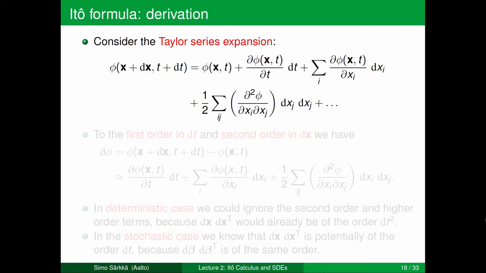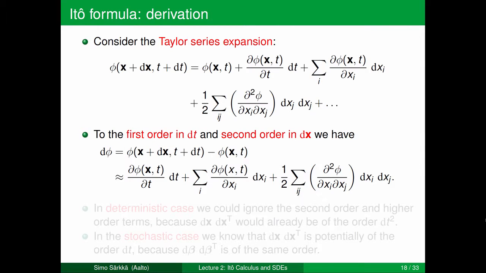So phi at x plus dx and t plus dt is equal to phi evaluated at x and t, plus the partial derivative of phi with respect to time times dt, plus the partial derivatives of phi with respect to each of the x's times the corresponding dx's, plus half times the second partial derivatives of phi with respect to xi, xj, times the corresponding dx's. We could also add more terms on the right hand side, but it turns out that we don't need more of them.